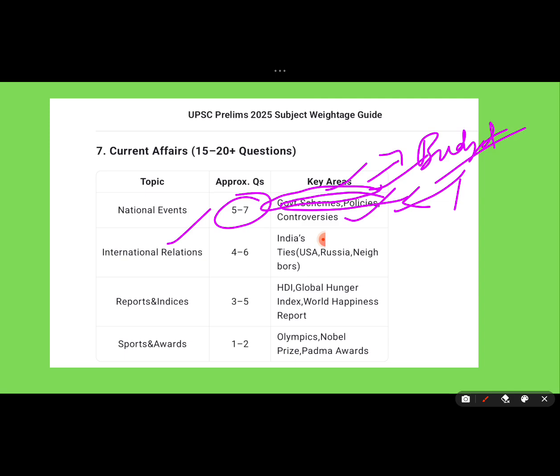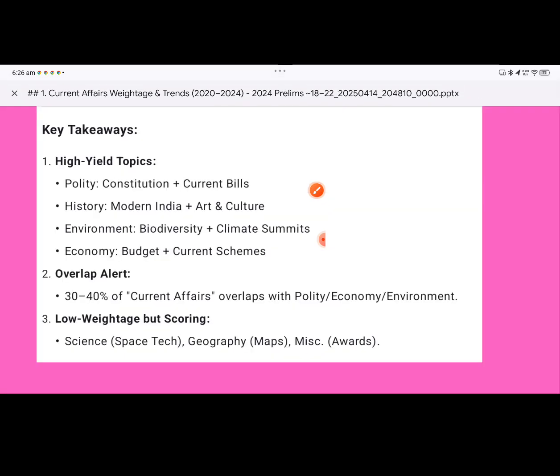International relations is very important because now India USA relations, how they are changing, the trends. Focus on that. Okay. Next, reports and indices. Different organizations give different reports and different indices. Our Indian rank, subcategorization ranks are also very important. Next, sports and awards. Of course, number of Nobel prizes, recent Nobel prizes, Padma awards, number of Olympic medals that we got, or rank in the number of medals in Olympics. Like that, you can focus on topics like that.